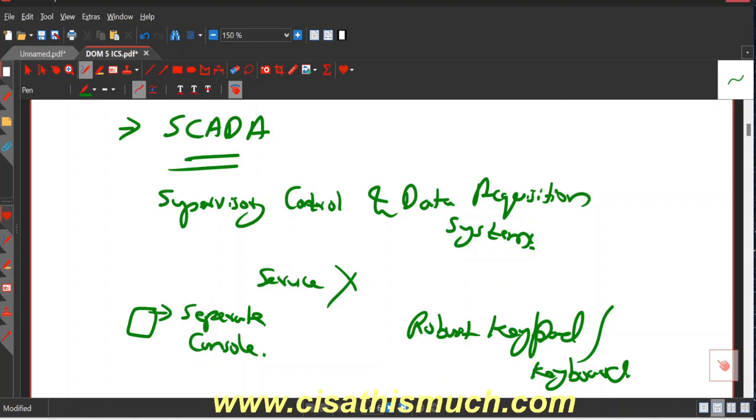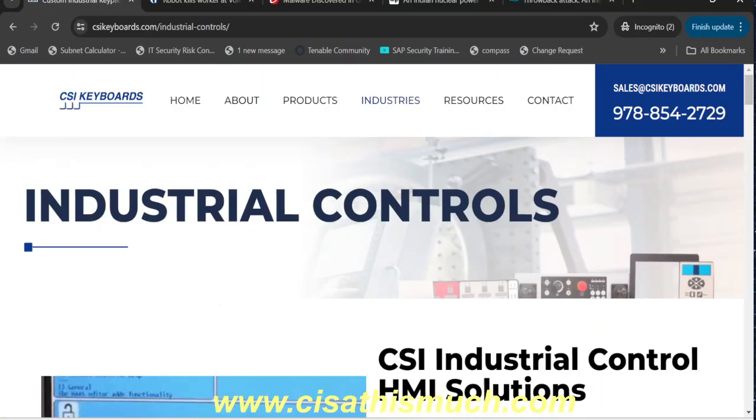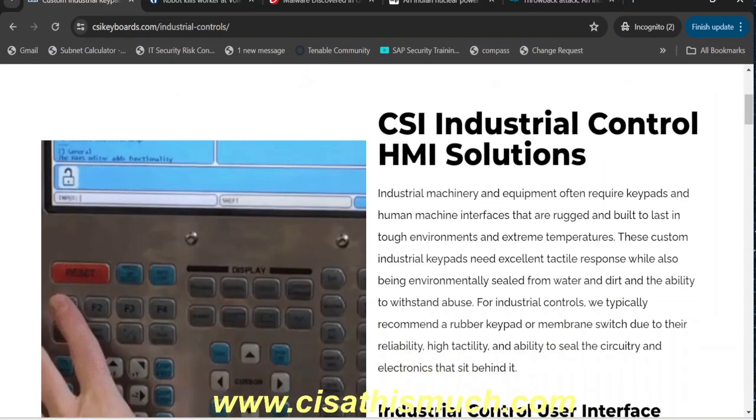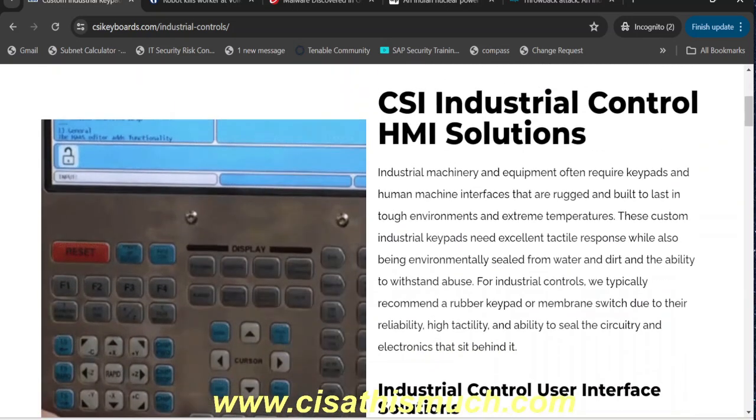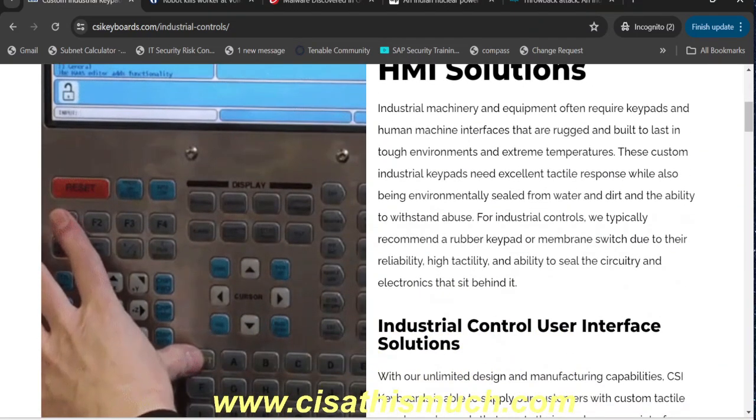So let me show you how these keypads look. Just a minute. Yeah. All right, so as you can see on the screen now, I have just opened a website of an organization that deals with these kinds of keypads, these robust keypads, right? So you can see this is how it looks. Even they have mentioned the same thing which we have discussed, right?